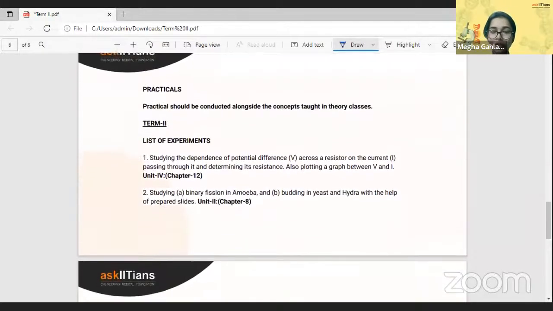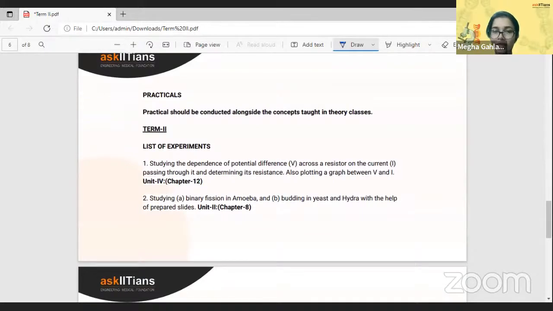Moving on ahead about the practicals, it is very, very important for you to understand that the practicals that we would be going ahead with is in biology, the fission, the budding of yeast, hydra, amoeba. What you'll have to do is just recognize the already prepared permanent slides. For physics or chemistry, you might need to study the already set up experiment, or you might need to note down the readings of a particular experiment, but that's about it.